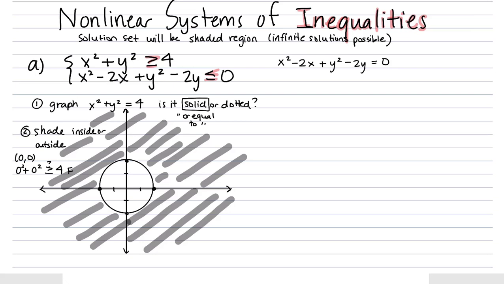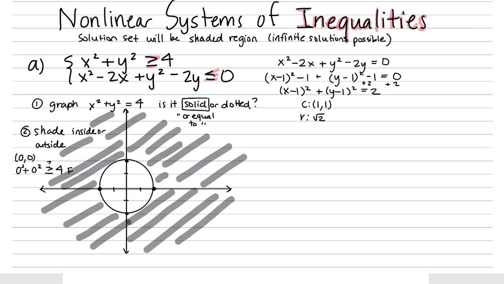So to get it in standard form, we complete the square. We get x minus 1 squared minus 1, and we get y minus 1 squared minus 1 after completing the square. You might want to check out at this point my video on how to complete the square on these. I did that kind of quickly. So adding 2 to both sides to get rid of the negative 2, we'll get x minus 1 squared plus y minus 1 squared equals 2. So our center is 1, 1, and our radius is square root of 2. Okay, so we're definitely inside of our other circle.